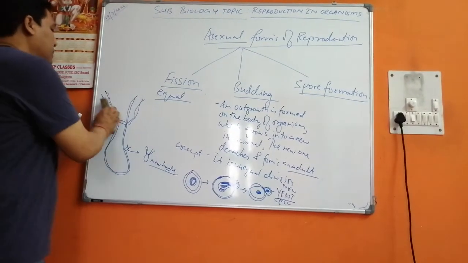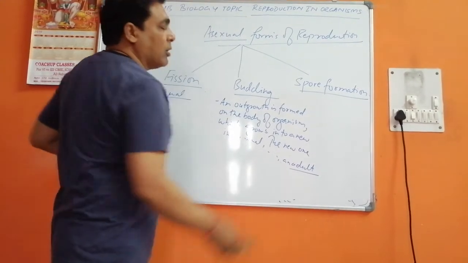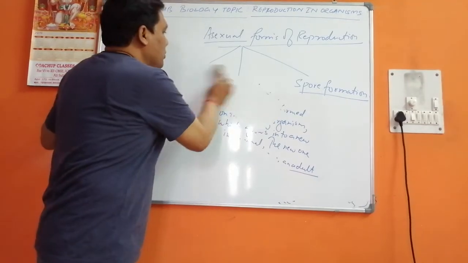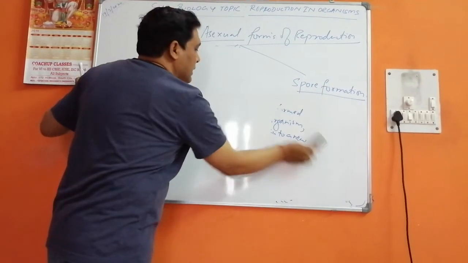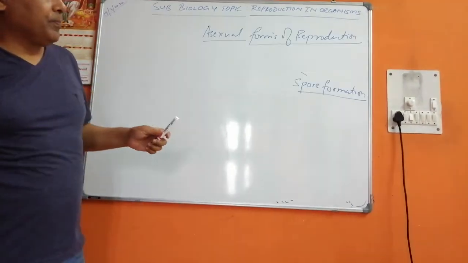Now the last topic is spore formation. Let me talk about spore formation. Now how is spore formed? Now what is spore first of all? Spore is a body, it is an asexual body which can produce new individuals.